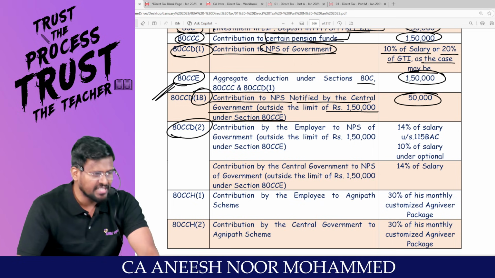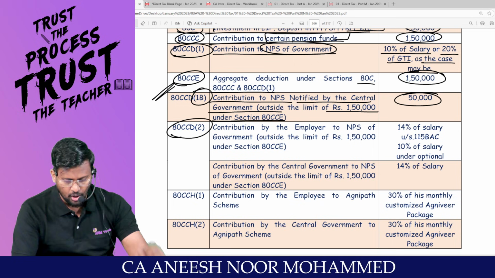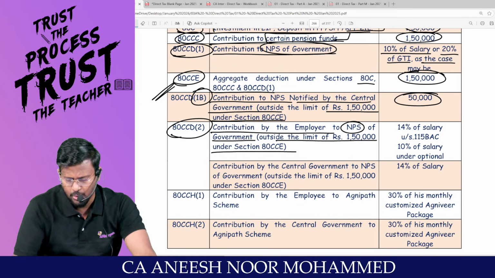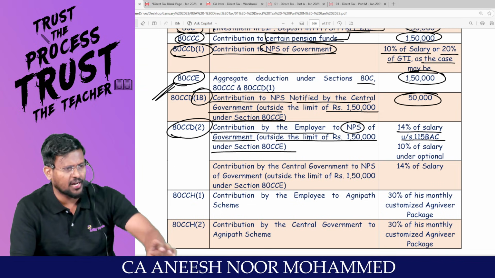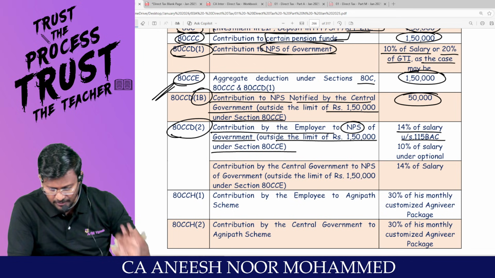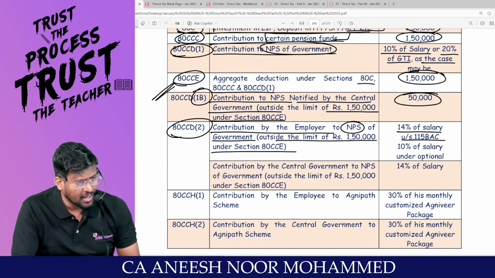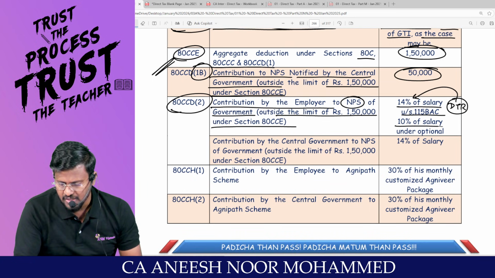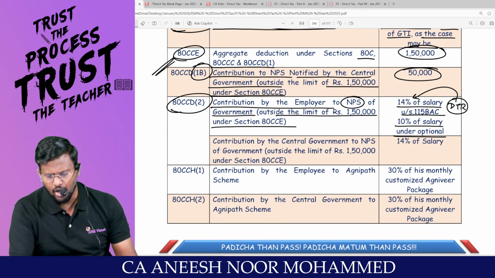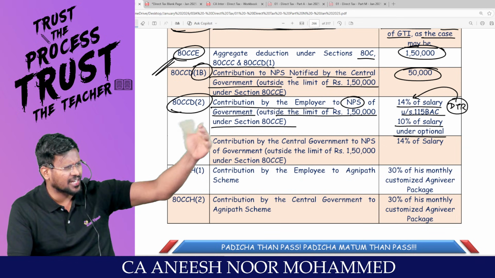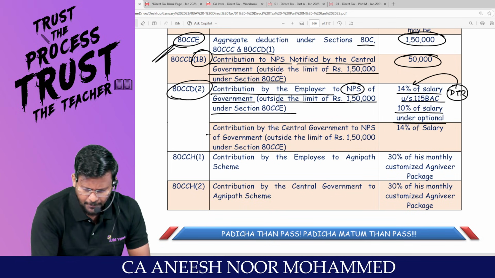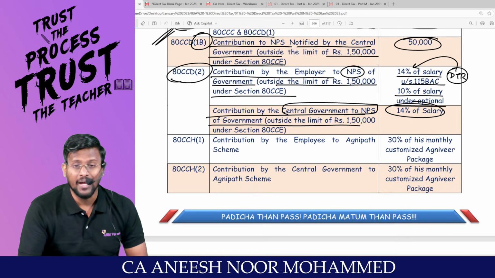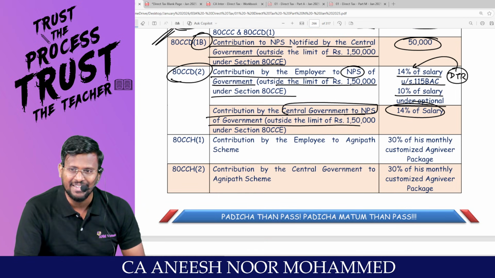Sir, 80CCD subsection 2 is whose contribution? Employer's contribution. Contribution by employer to notified pension scheme of government outside the limit of 1,50,000. Sir, 14% of basic salary under 115BAC. My dear lovable students, if the employee is under the default tax regime, then the employer can contribute up to 14%, and 10% of salary under the optional tax regime. And if the employer is the government, then 14%. Are you all really with me? That's what contribution by central government to notified pension scheme. Then, sir, you can claim 14% of salary as deduction under 80CCD subsection 2.